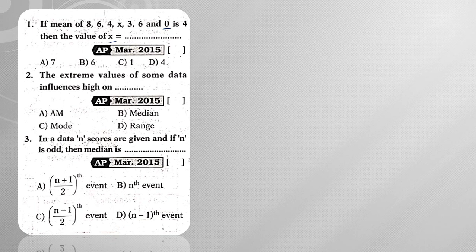So what is the formula for mean? Mean is equal to sum of observations by number of observations. Sum of observations is given by taking the sum of all these values. Already he has given mean is equal to 4. So 4 is equal to 8 plus 6 plus 4 plus x plus 3 plus 6 plus 0 divided by 4 plus 3, so total is 7 observations.